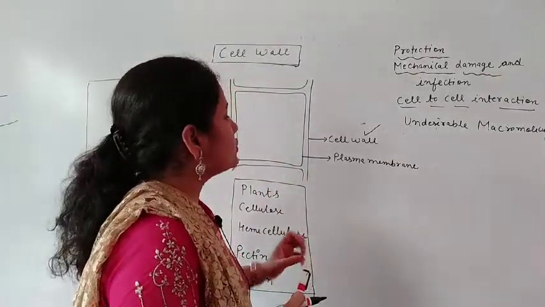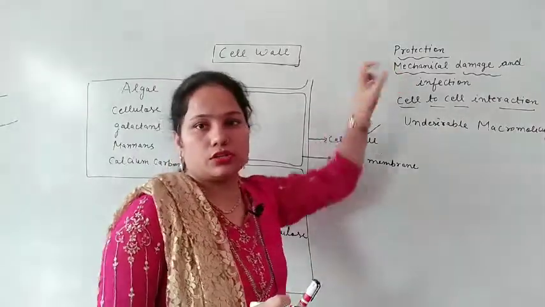Firstly, the function. The main function of the cell wall is protection.